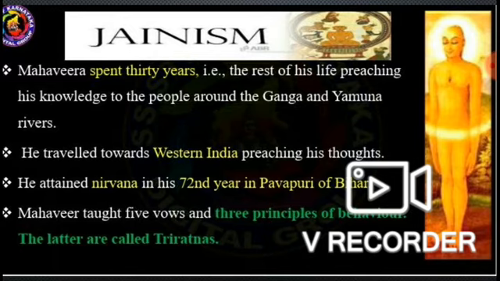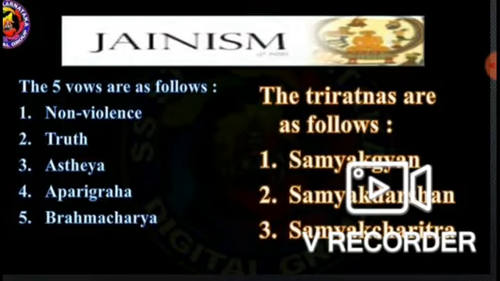Mahavira taught five vows and three principles of behavior. The latter are called the three ratnas. Those were later called the three ratnas. Now let us see which are the five vows and the three ratnas.